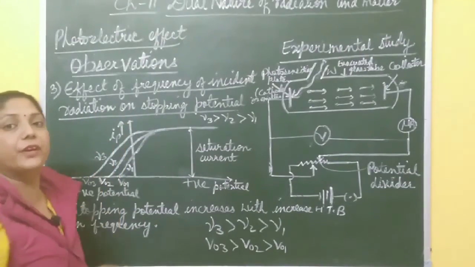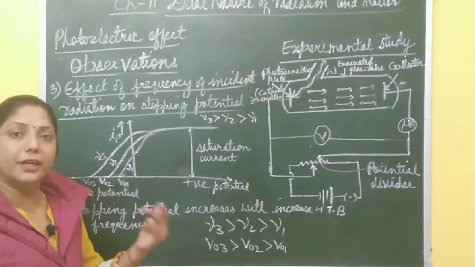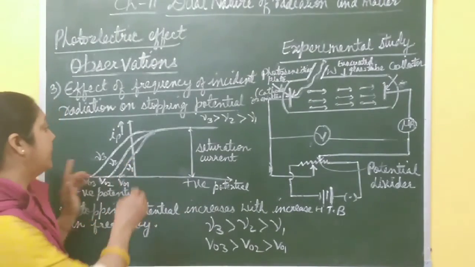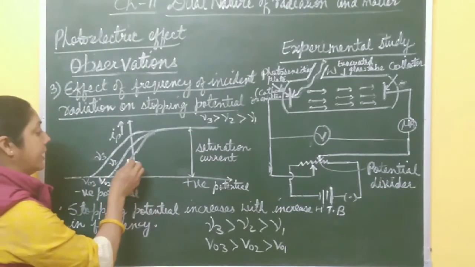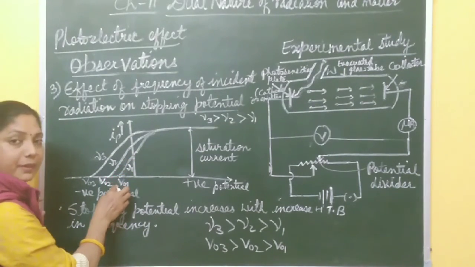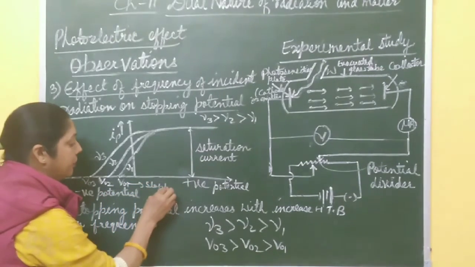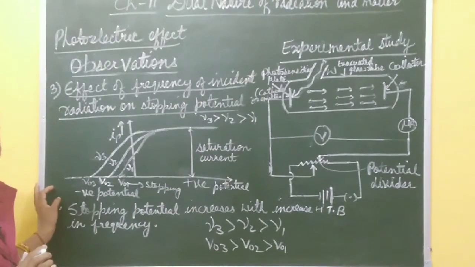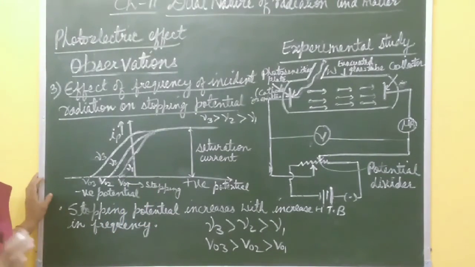Third observation is the effect of frequency of incident radiation on stopping potential. We already discussed in the second observation what happens when potential increases: photoelectric current also increases and reaches a saturation value for a fixed intensity of light. If potential decreases, then it reaches a potential at which current becomes 0. This potential is called stopping potential. This stopping potential is independent of intensity of light. If you increase or decrease the intensity, it does not affect the stopping potential.